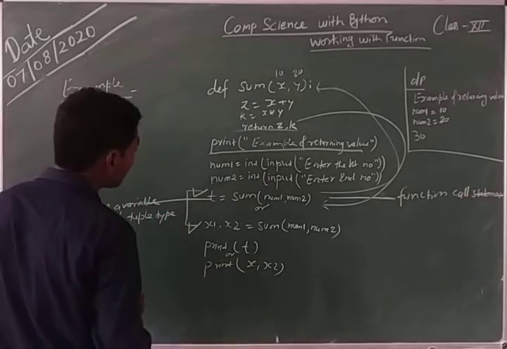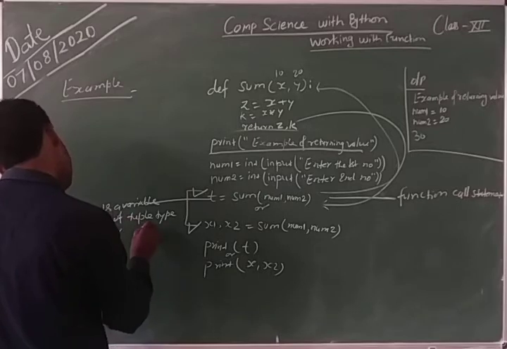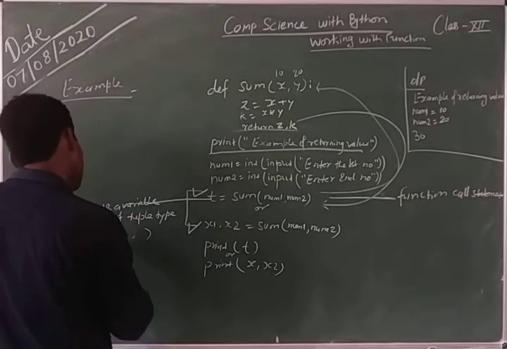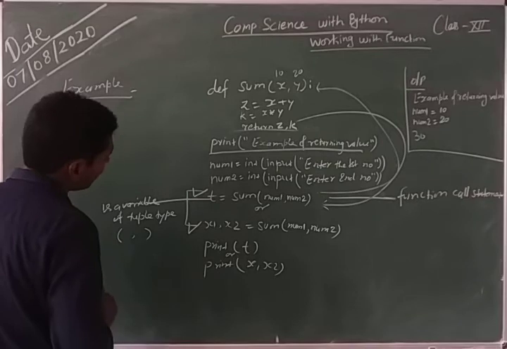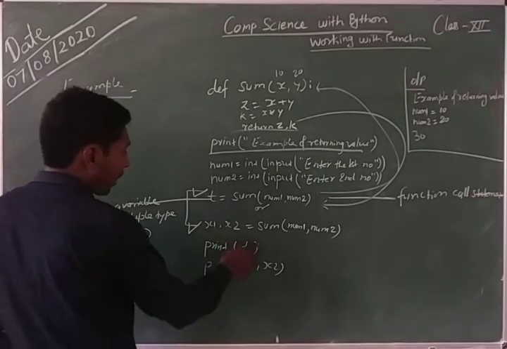You know very well tuples are represented inside parentheses, a list of values separated by commas. Then what will be the output of this statement?